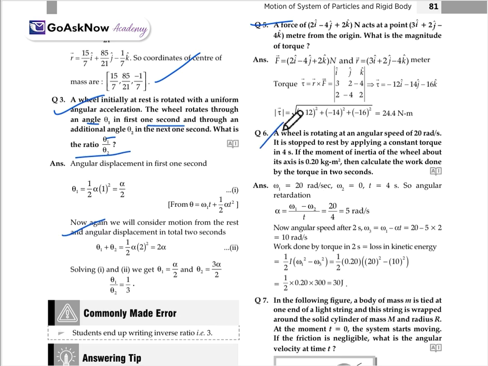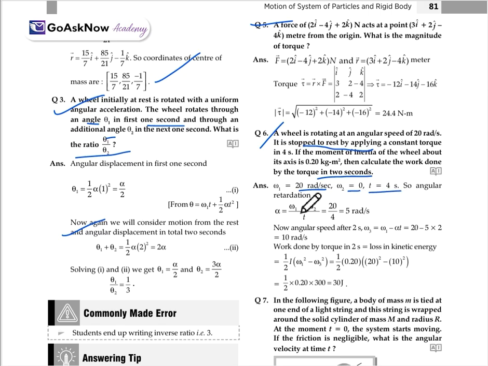Now, a wheel is rotating at an angular speed of 20 radian per second. It is brought to rest by applying a constant torque. If the moment of inertia of the wheel about the axis is 0.20 kg meter square, then calculate the work done by the torque in 2 seconds. Omega 1 is equal to 20 radian per second. Omega 2 is also given. T is given. So angular retardation we have to find.